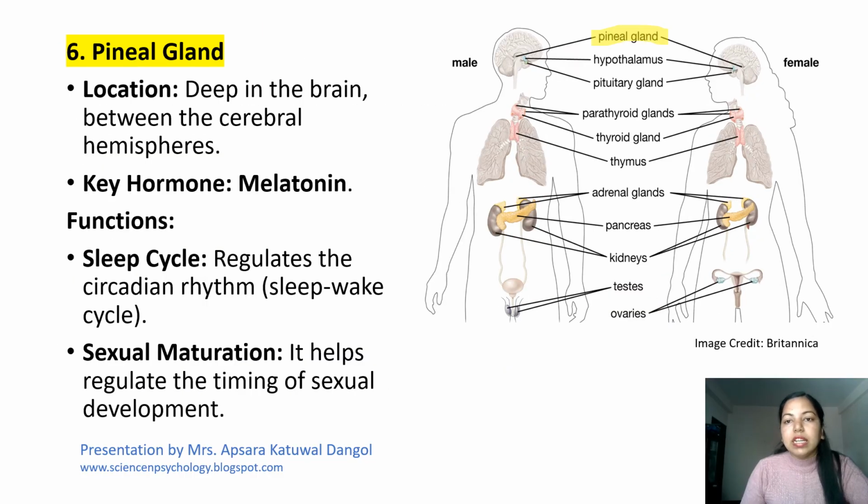Next is the pineal gland. It is deep in the brain between the cerebral hemispheres. You can see it even in the figure. The key hormone produced is melatonin. It helps in the sleep cycle and regulates the circadian rhythm, the sleep-wake cycle. It also helps regulate the timing of sexual development, that is, sexual maturation.